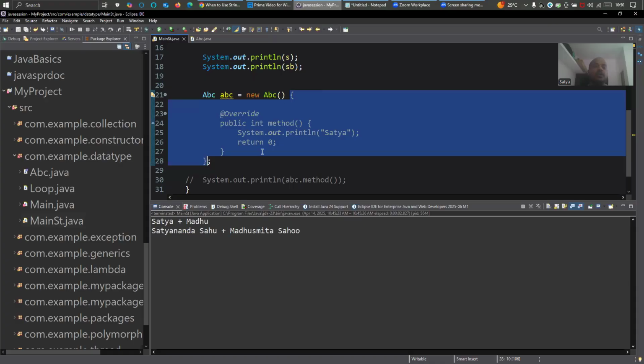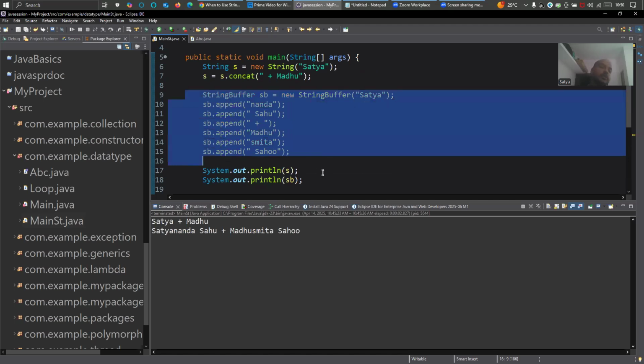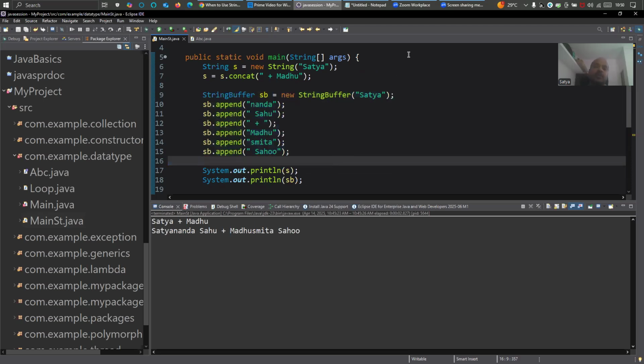So I've shown you one example here with string buffer. That same example goes for string builder also. All the set of APIs, operations or methods available on string buffer are also available in string builder. The difference is synchronization. If you are worried about thread synchronization, if you have a multi-thread application, then go for string buffer. If it is not a multi-thread application, just go for string builder.